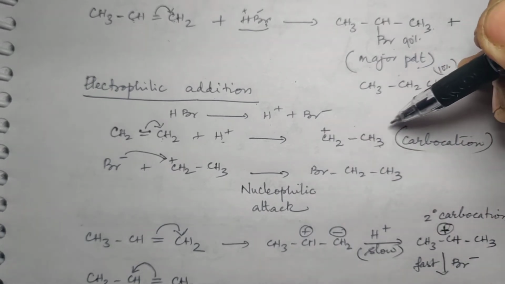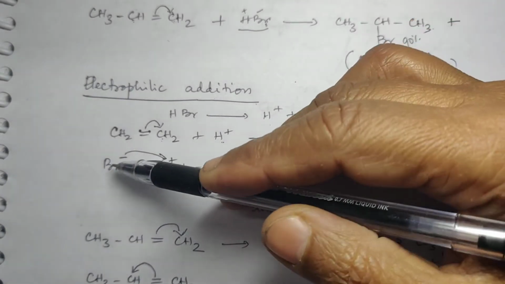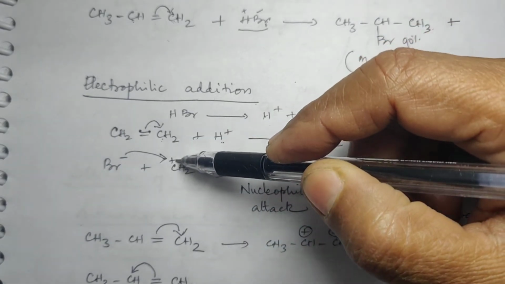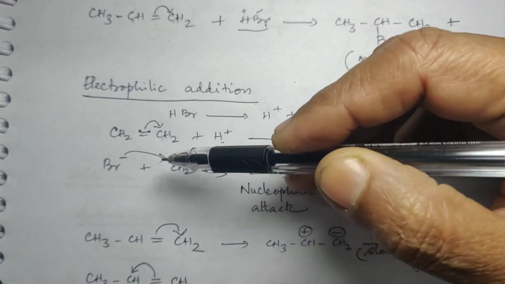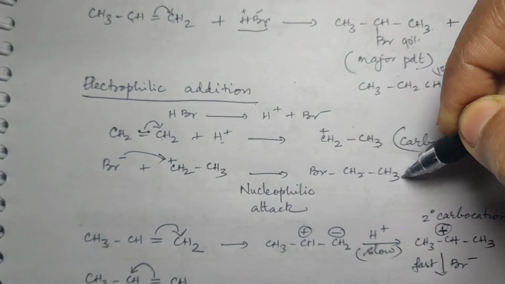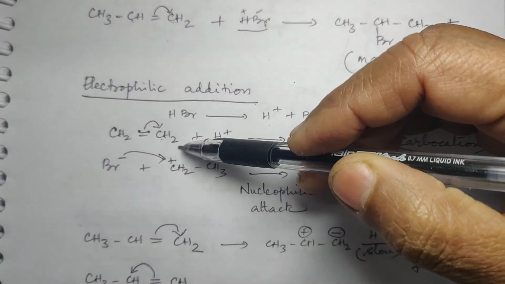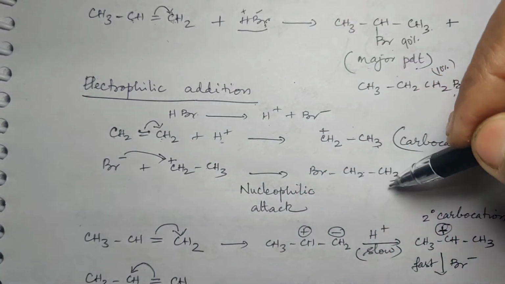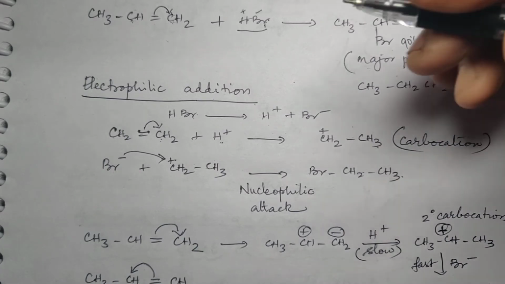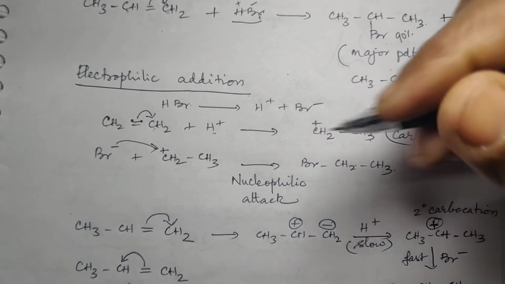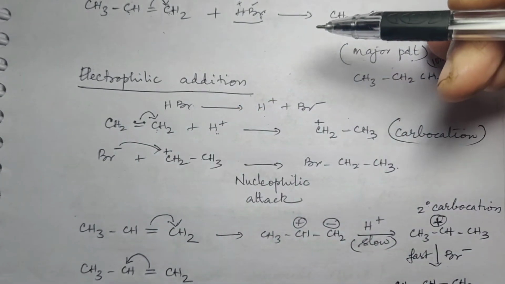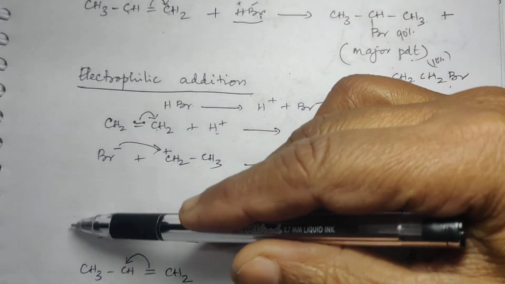Now this carbocation will meet Br minus. Br minus will try to attract the positive charge of this carbocation. With that result, you will get Br, CH2, CH3. Is that clear? So when CH2 double bond CH2 is treated with HBr, you will get ethyl bromide, a simple addition product. Now the second step is nucleophilic attack. This is a nucleophile, a negatively charged species. Now supposing you have an unsymmetrical alkene.